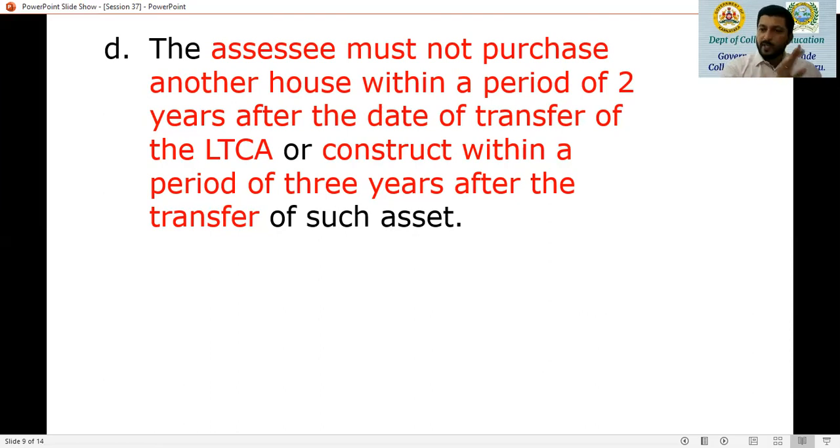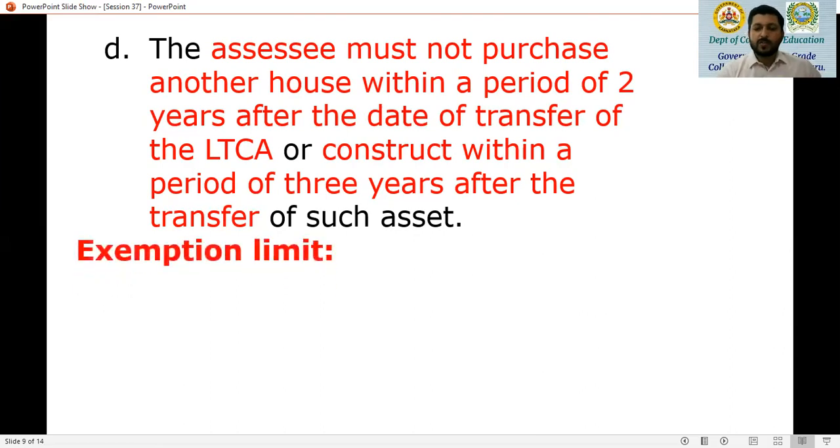Because if we go to point C, the SSE should not own more than one house when the asset is transferred. Also, from the date of transfer within 2 years, no purchase of a second house. Also, from the date of transfer to 3 years, no construction of any other house. So there is another extra condition that the SSE has to follow here.